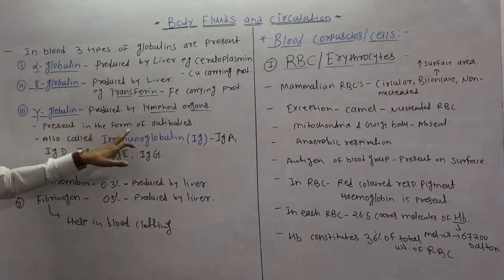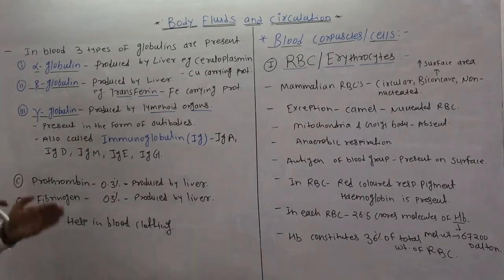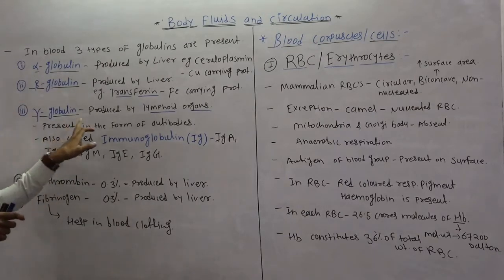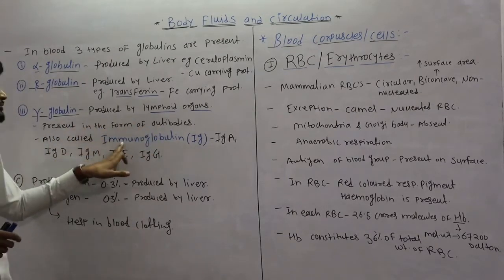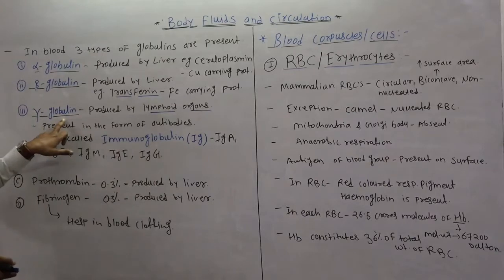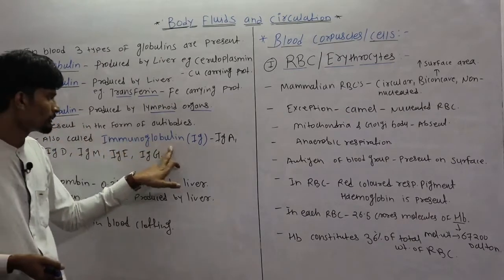It is present in the form of antibodies. The gamma globulins are present in the form of antibodies. These antibodies kill bacteria, viruses and toxic substances. These antibodies are also called immunoglobulins. Okay? Because they provide immunity to our body, that is why immunoglobulin, because these are globulins.